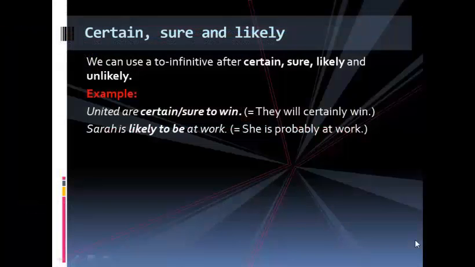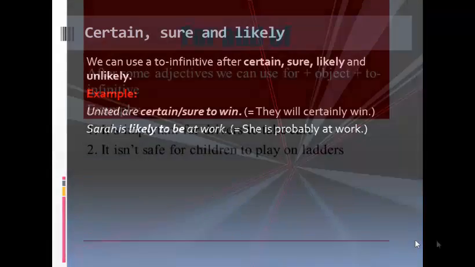Next, about certain, sure, and likely. We can use a to infinitive after certain, sure, likely, and unlikely. Example number one: United are certain or sure to win. It means they will certainly win. Example number two: Sarah is likely to be at work. It means she is probably at work.